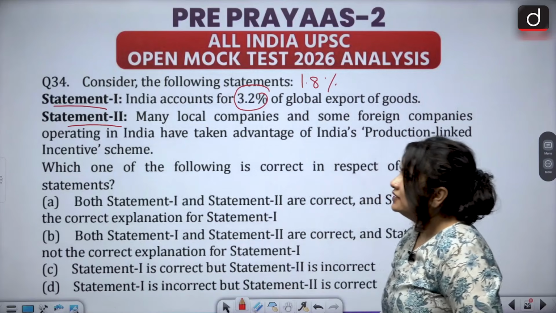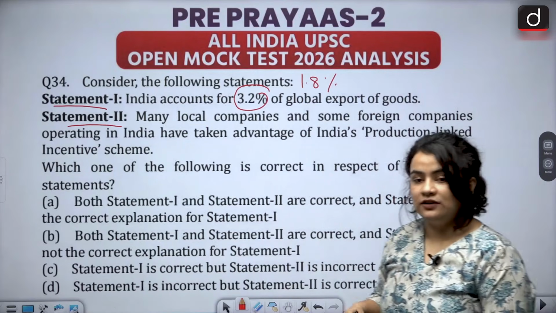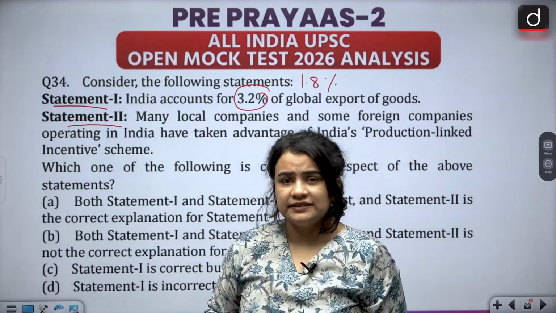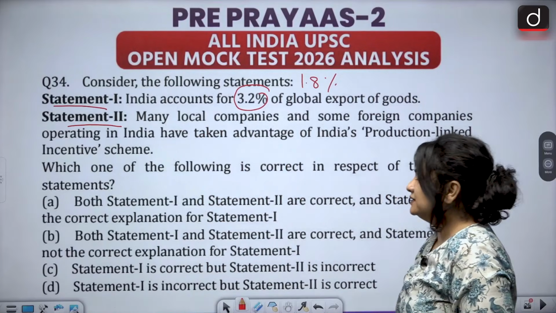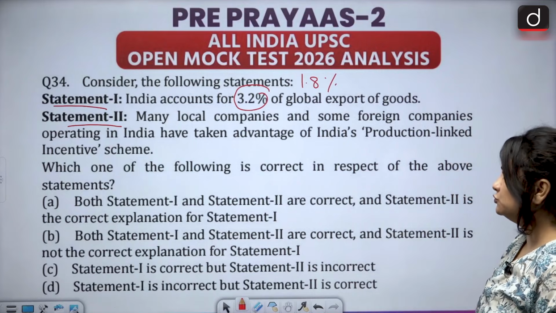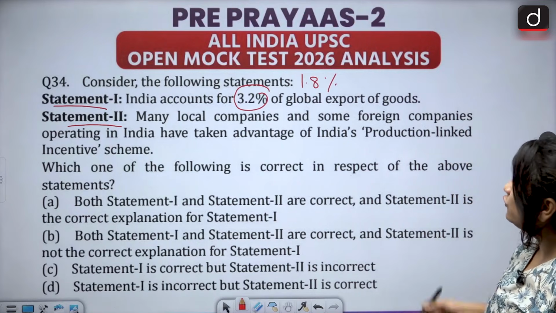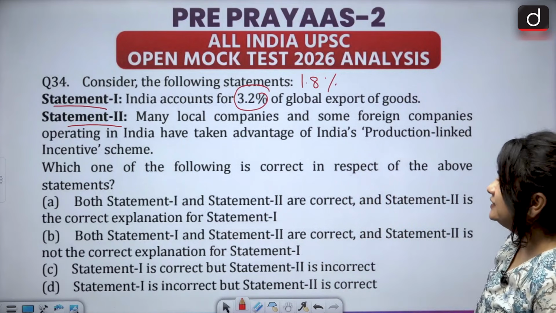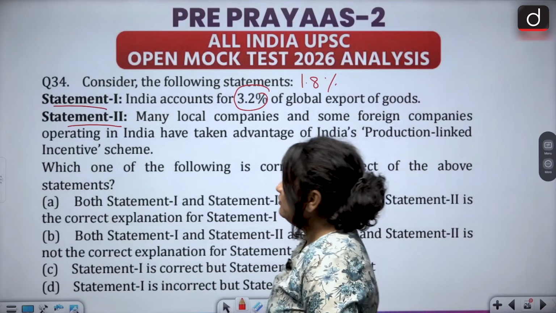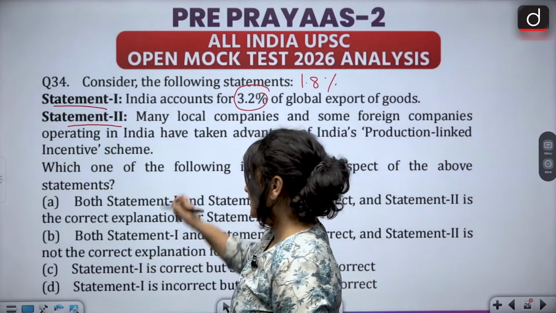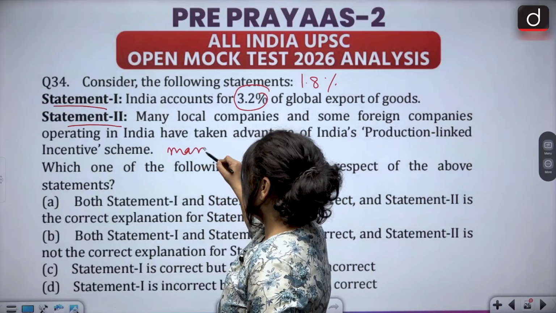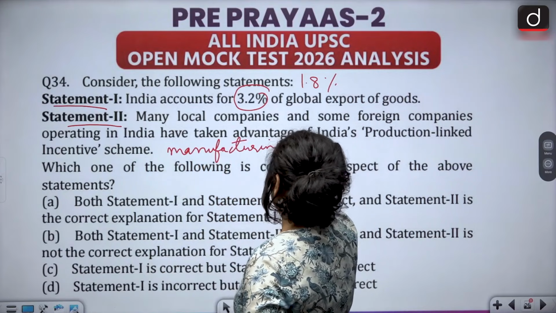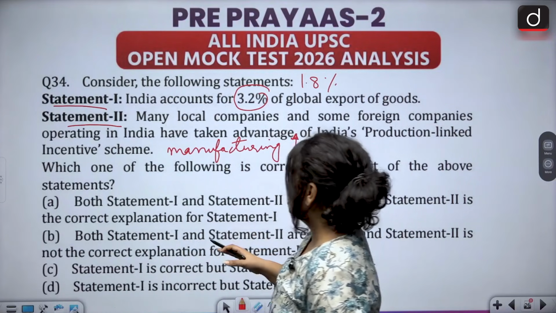But also, let's look at statement 2 to understand the logic behind it. Suppose you do not know whether this data is correct or not. In that case, you would want to look at statement 2. Many local companies and some foreign companies operating in India have taken advantage of India's production linked incentive scheme. Now, when we have a production linked incentive scheme, its aim is to enhance and empower manufacturing within the country.